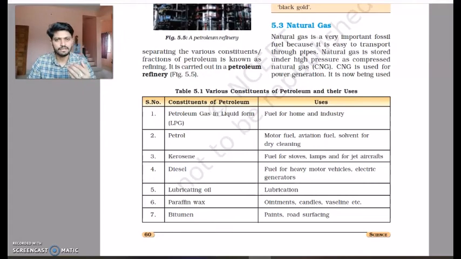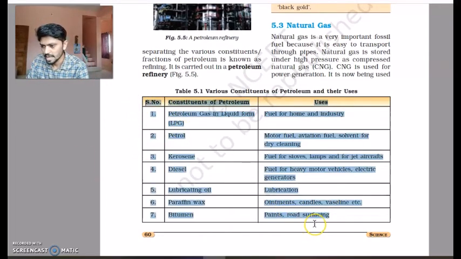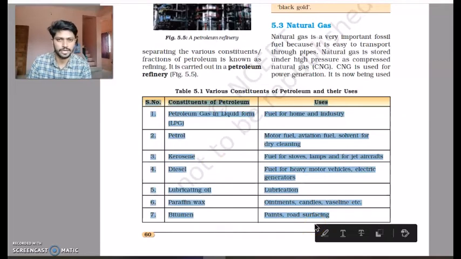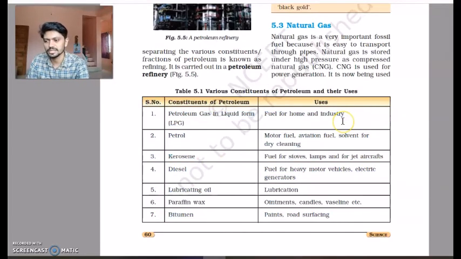There are 6 to 7 stages in which petrol is refined, which is not a part of our syllabus, so we will not be discussing that, but we'll see the products that we get after the refining of petroleum. So as you can see in this table, we have certain products of petroleum, and we have certain uses for each product. So let's have a look at all these products.